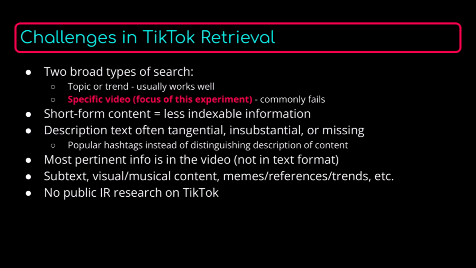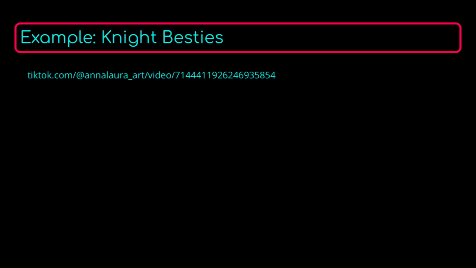Another challenge is that the most important information in a TikTok is actually in the video itself, so it's not natively in text format. Additionally, a lot of content is sort of non-verbal or subtextual or referential, which is really challenging for retrieval. And finally, I did a search and I couldn't find any public information retrieval literature on TikTok, so best practices are not really well known. The TikTok I'm about to show highlights some of these challenges. The descriptive text is really short, and it's not actually that useful at all, and the content is purely visual.